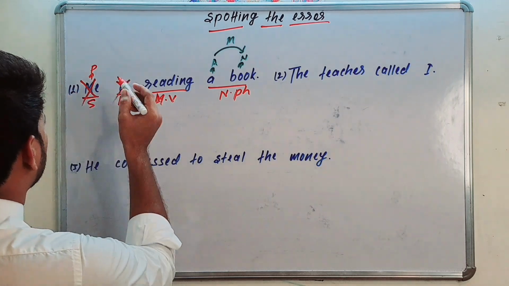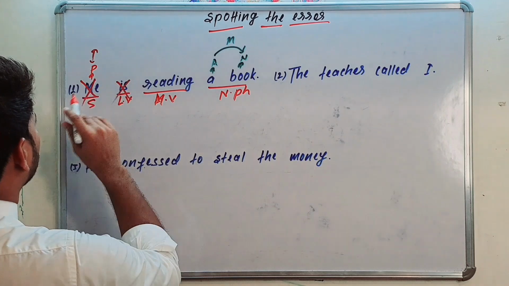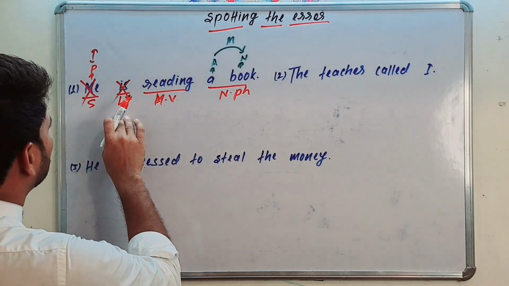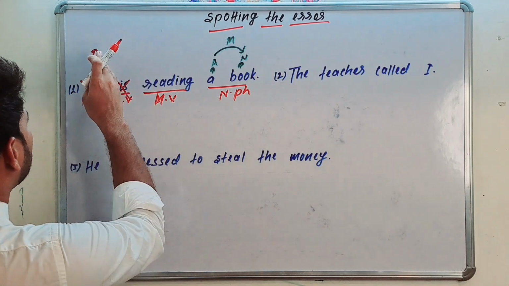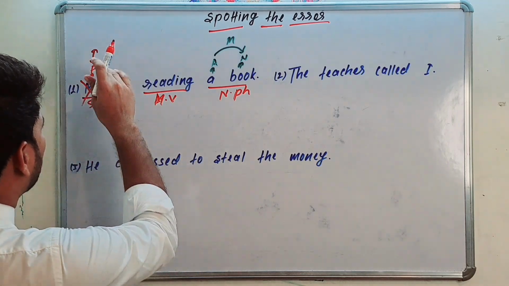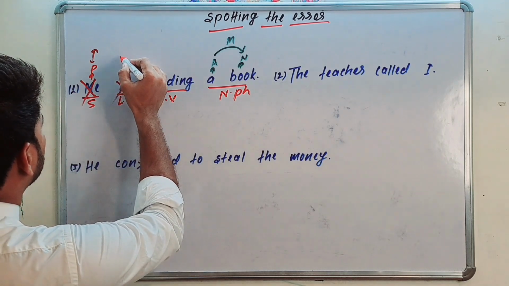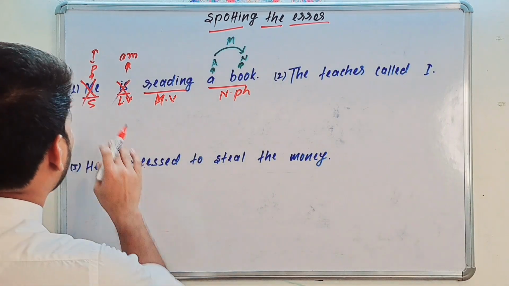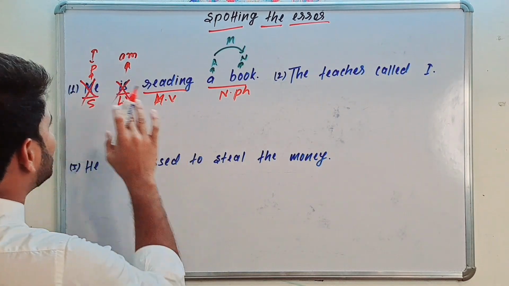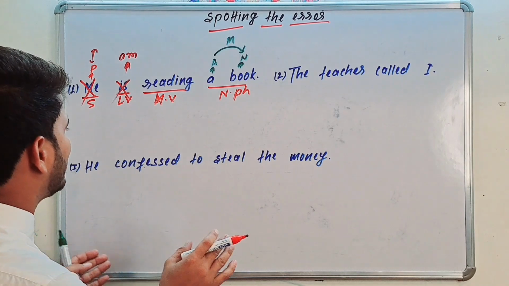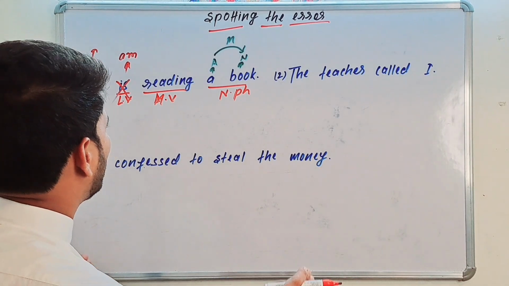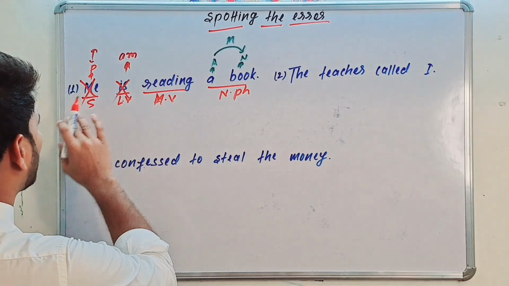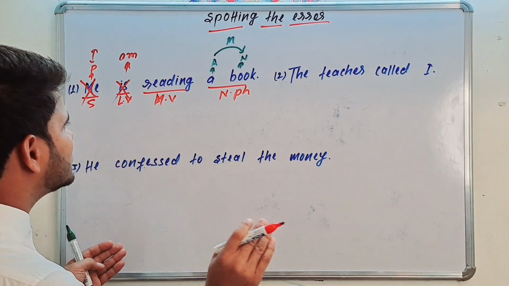So use I here. The subjective case of me is I, and you have to put the linking verb according to the subjective case of pronoun, like I am. I am reading a book. This sentence is right. I spotted the error part. Use the objective case of pronoun in the object and the subjective case of pronoun in the subject. So this is the golden rule.